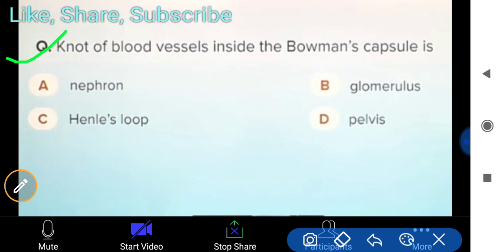It is the knot-like structure. I am also told na. It is glomerular. Okay. So node of blood vessels inside Bowman capsule. If you see the structure, they make a knot-like structure. गांठ जैसा बना लेते हैं वो. तो इसको बोला जाता है glomerulus.